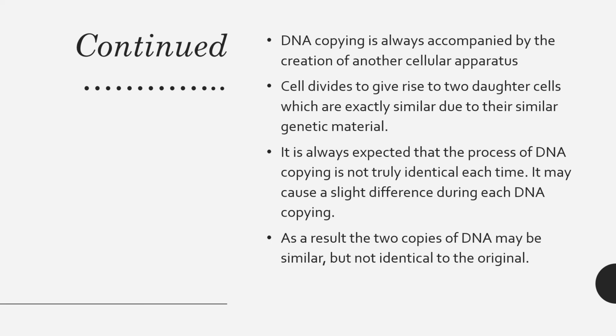When it is not copied exactly 100%, it may cause a slight difference during each DNA copying. As a result, the two copies of DNA may be similar but not identical to the original.